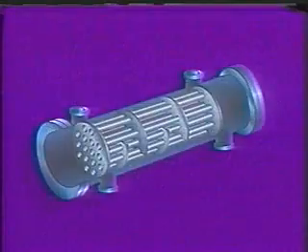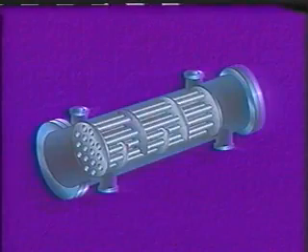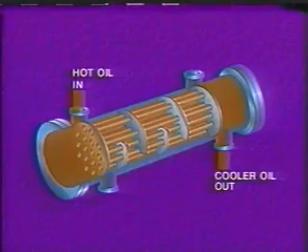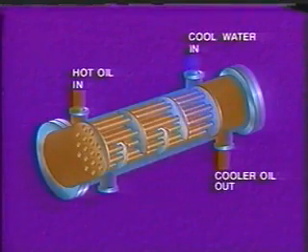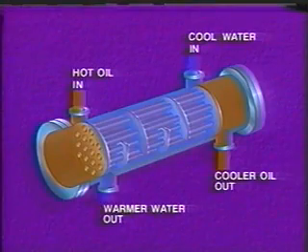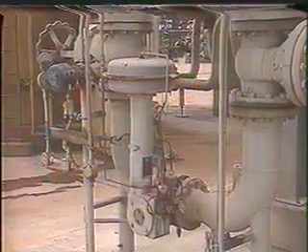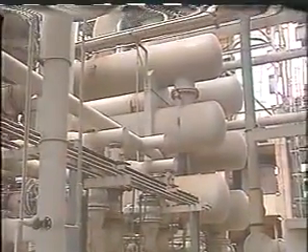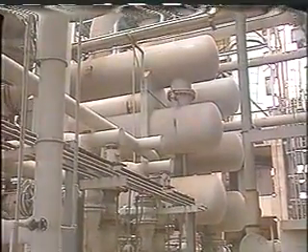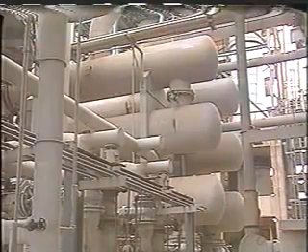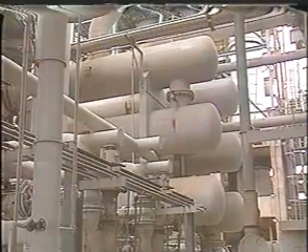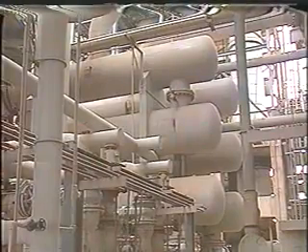Let's say the fluid to be cooled is oil, and the cooling medium is water. The hot oil flows through tubes inside the exchanger. The cool water flows across the tubes and absorbs heat from the oil. A valve controls the rate at which water enters the exchanger. If the water flows too slowly, it won't carry away the heat fast enough. So regulating the flow of water is necessary if we want the oil within a certain temperature range.